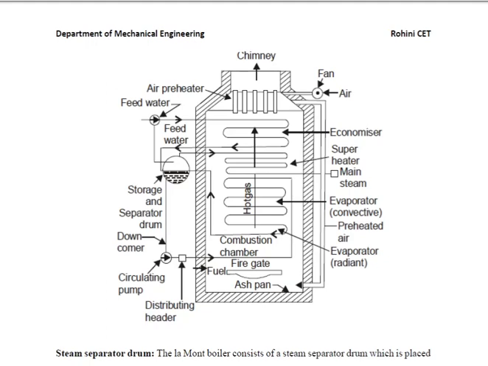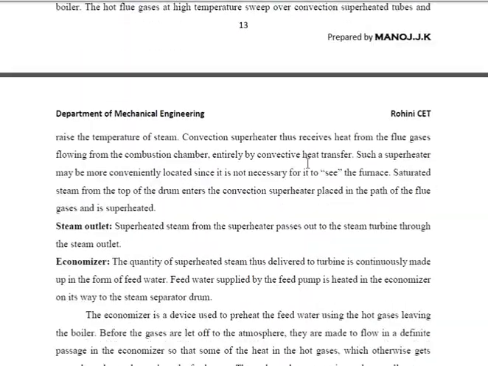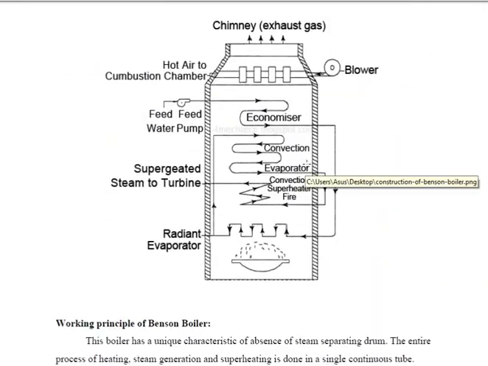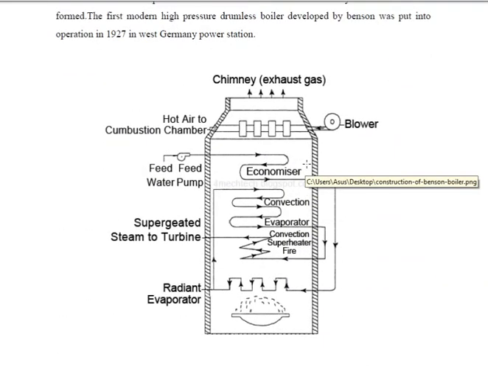And the Bunsen boiler, the structure and everything is the same as the Lamont boiler. In the Lamont boiler, there is a separator vessel or separator drum present. In the case of the Bunsen boiler, the separator drum is not available. So let's discuss the Bunsen boiler next. Look at the shape, structure and every component, it is the same as the Lamont boiler.